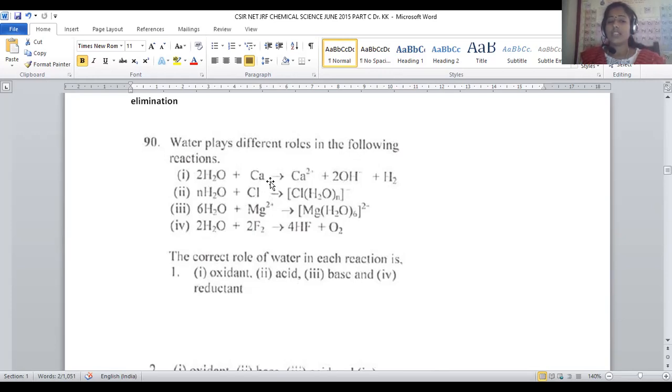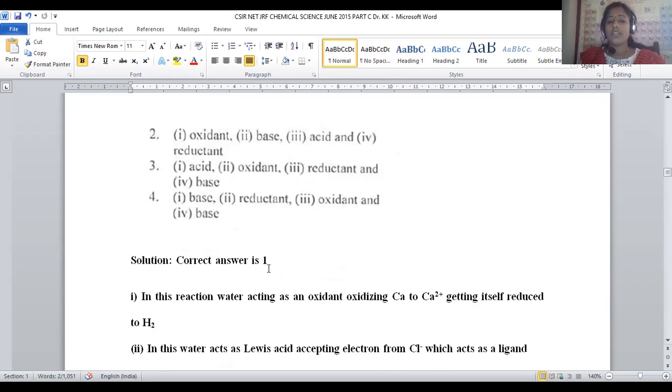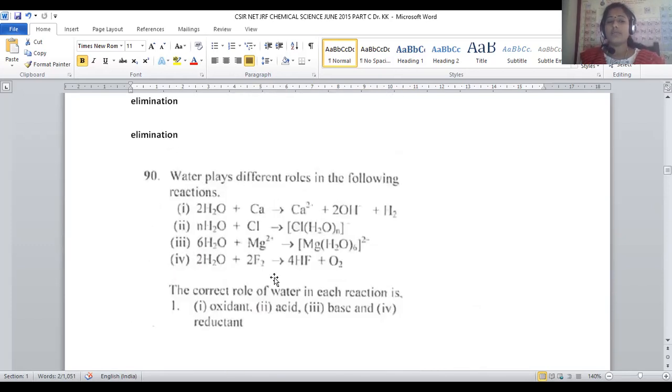In the first reaction with calcium, water is working like an oxidant, water with chlorine is an acid, water with magnesium is a base, water with fluorine is a reductant. So many roles are played by this water. So all are possible with these different kinds of reagents. All are satisfied in option number 1. For question number 90, option number 1 is the correct answer.